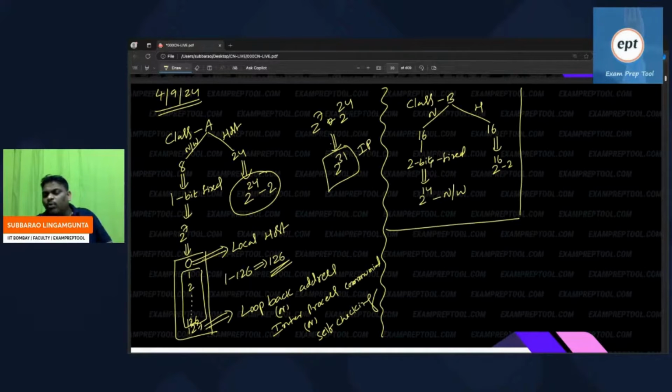Someone is saying, why no minus 2 in class A? I already did minus 2, right? That is the reason 126 came. That is the reason I wrote 2 power 7, 128, but afterwards I removed 2 addresses.